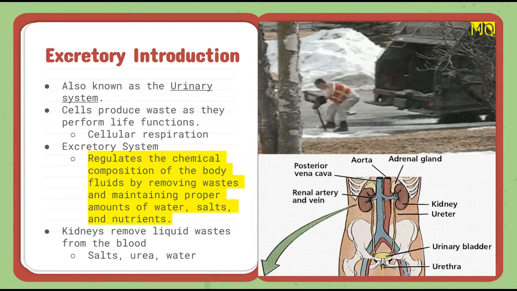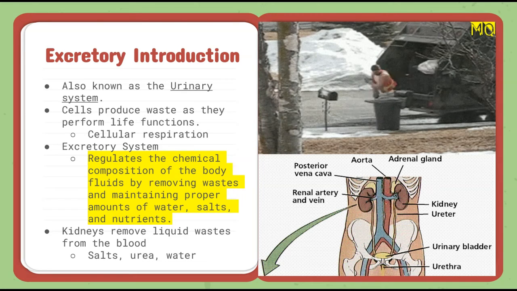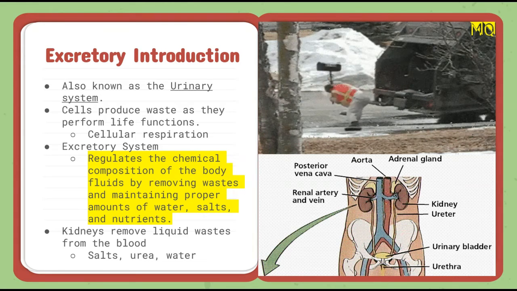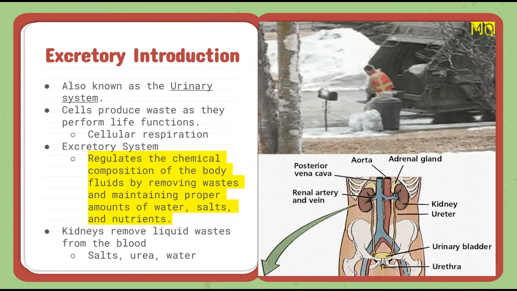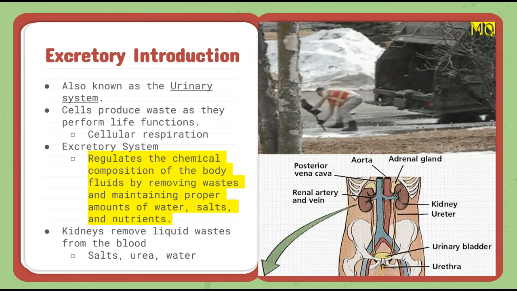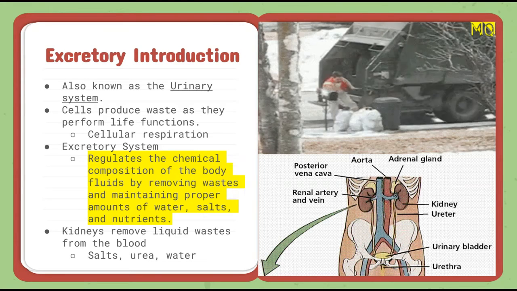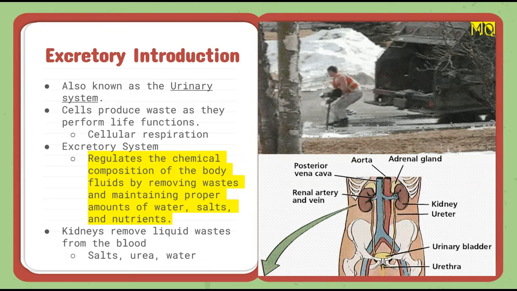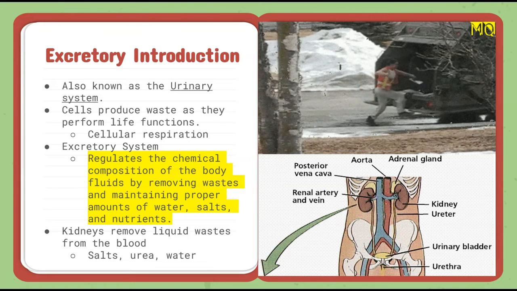The excretory system is also known as the urinary system. What ends up happening is cells produce waste as they perform life functions. This occurs from cellular respiration. The excretory system's role is to regulate the chemical composition of the body fluids by removing waste and maintaining proper amounts of water, salts, and nutrients within the body.